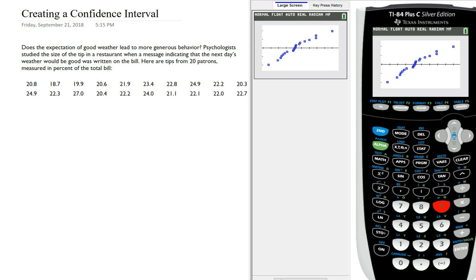A confidence interval is found by taking the statistic you are using to estimate your parameter. For instance, you're either going to use the sample mean or the sample proportion. We're talking about sample means. So it's a statistic plus or minus the margin of error. The margin of error is found by taking your z or t critical value, depending on whether you know the population standard deviation or not, and you multiply that by the standard error of the statistic.